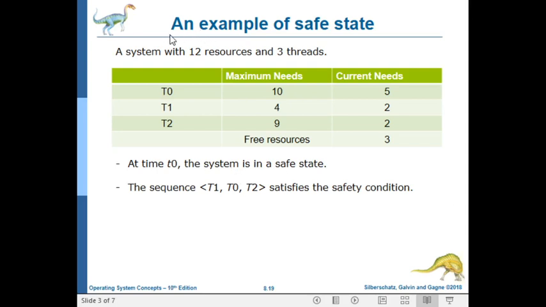Bismillahirrahmanirrahim. Now we continue with the example of an unsafe state.